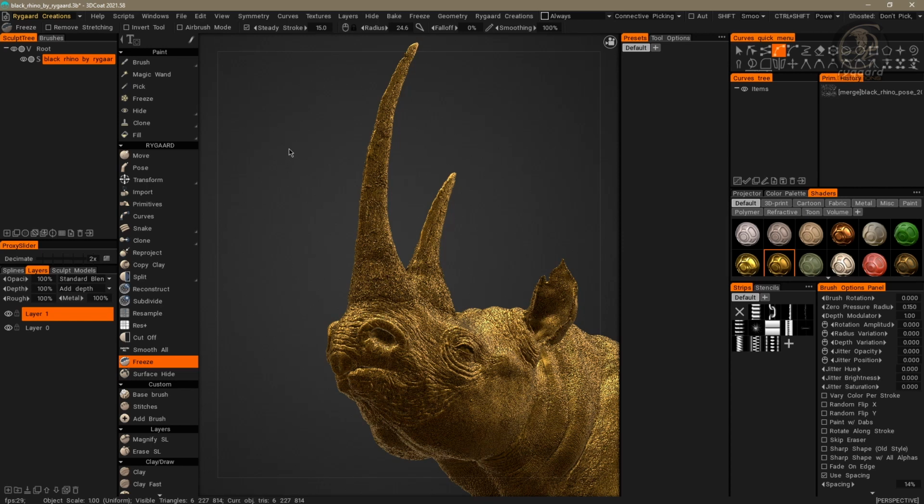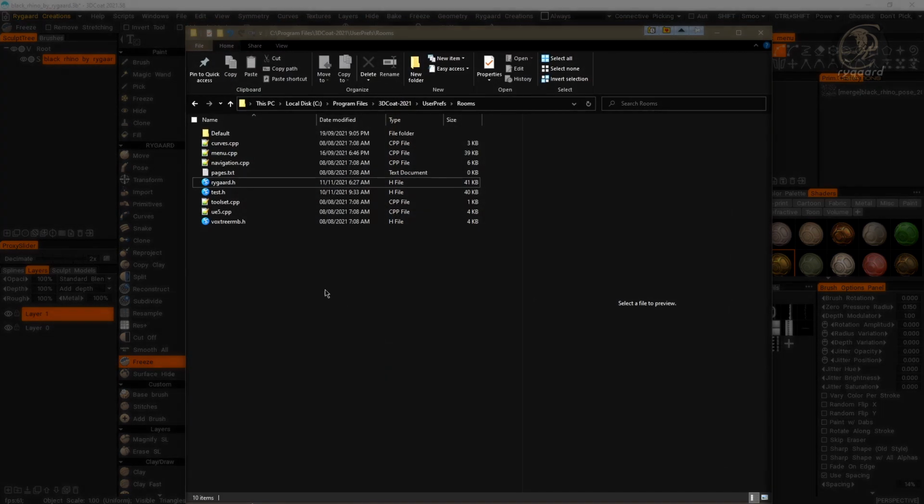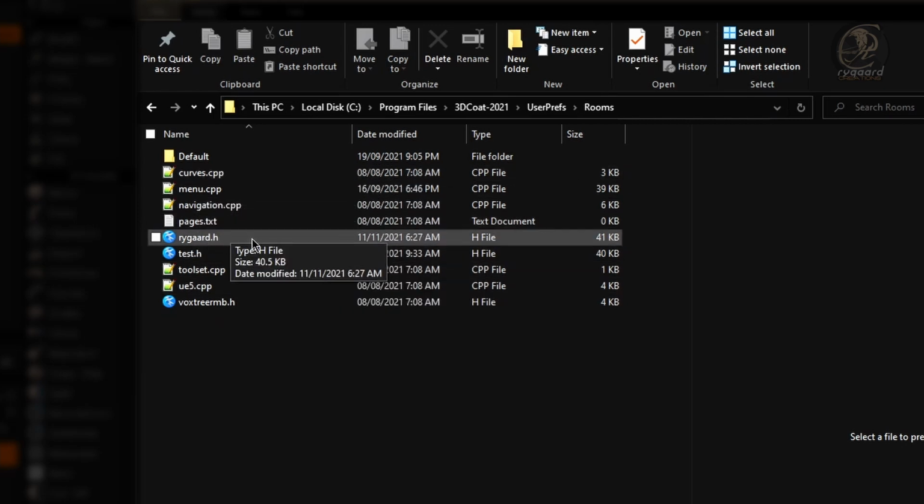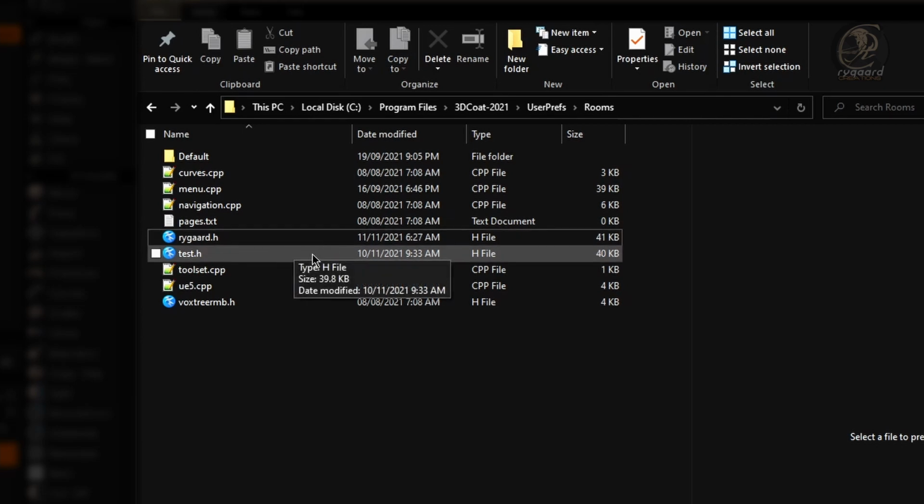Because when you update 3DCoat or install a new version of the program, there is a great possibility that 3DCoat will delete the external file we created, okay? Once again, I will repeat, never forget to backup the external file you created because 3DCoat may delete this file during this process of updating the program or starting a new version of the program, right? Good.